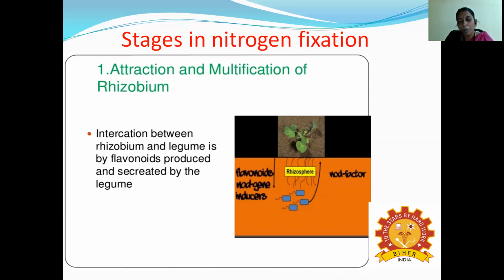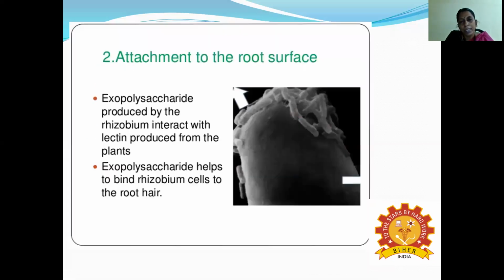The flavonoids are produced and secreted by the legumes, so automatically the bacteria are attracted by the root of the leguminous plants. The second step is attachment to the root surface. That is the electron microscopic observation. What are we seeing? The exopolysaccharides, right? The exopolysaccharides are produced by the rhizobium.